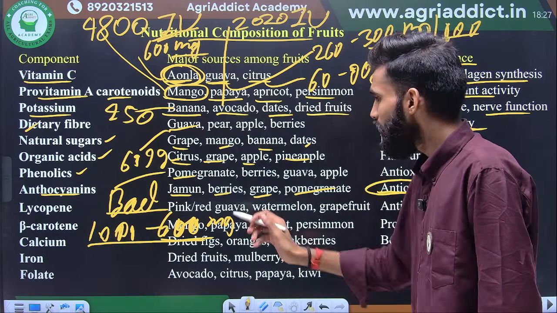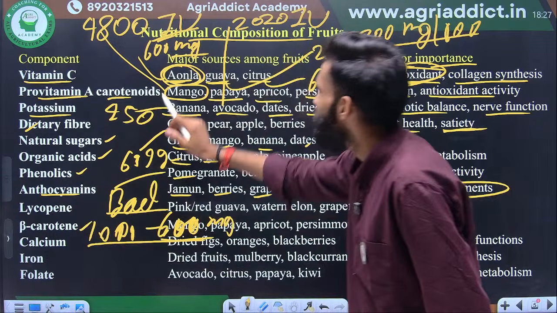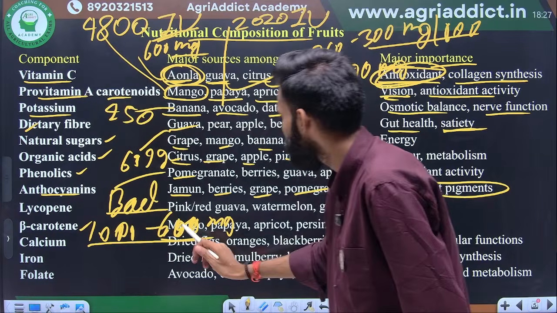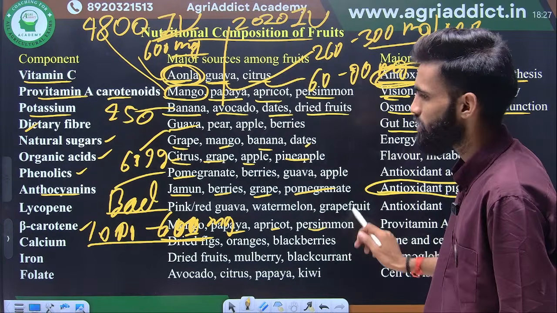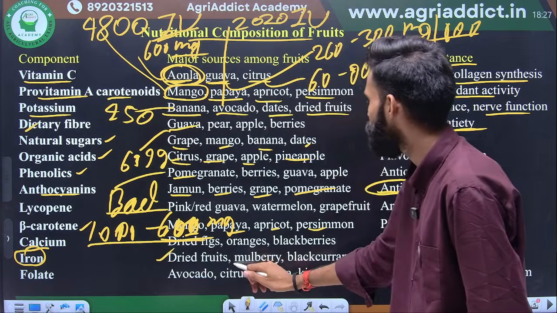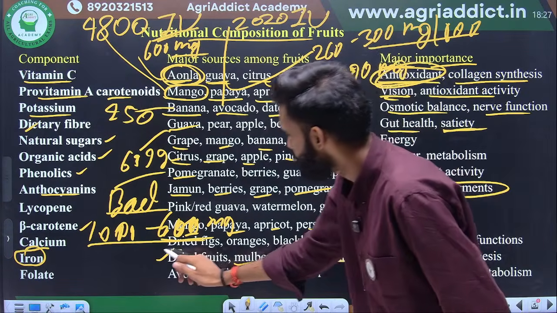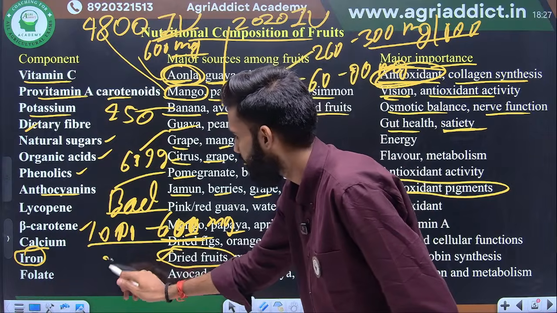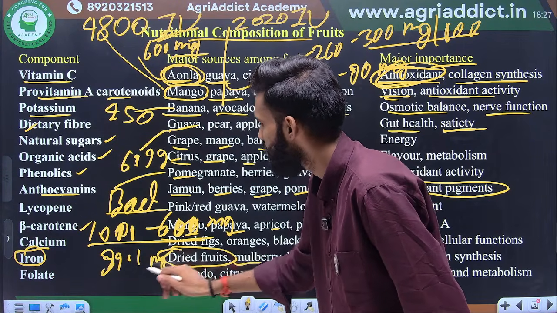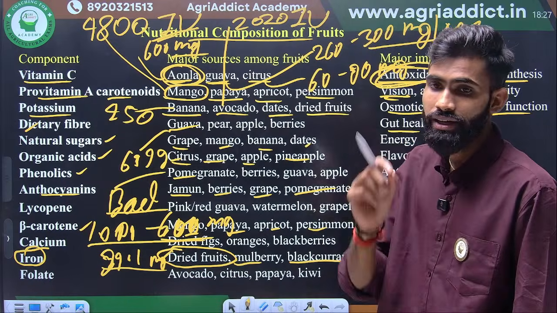Okay, next the beta carotene. Beta carotene is similarly a provitamin A. Beta carotene is maximum in mango, papaya, apricot, persimmon. Okay, iron, this is important. Iron is maximum in the dried fruits, mulberry, blackberry, especially in the dried karotha, approximately 39.1 mg per 100 gram of iron is present in the dried karotha.